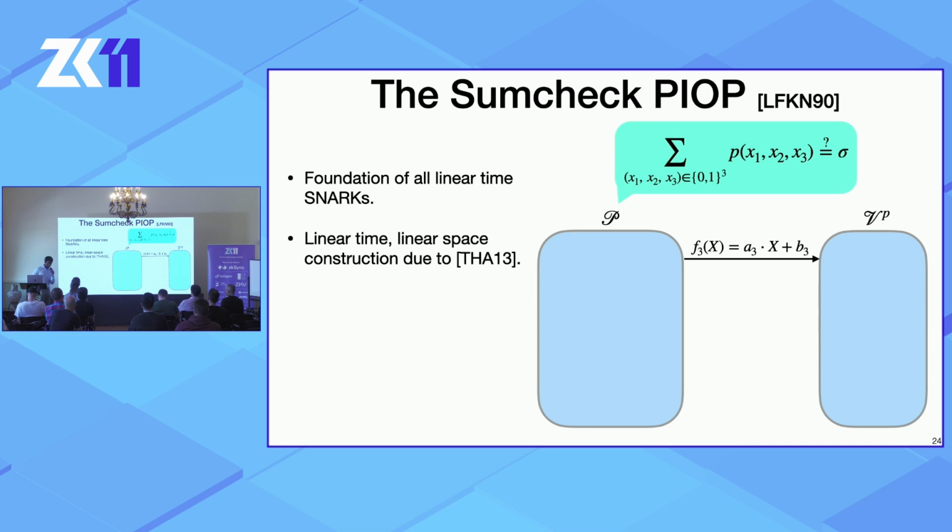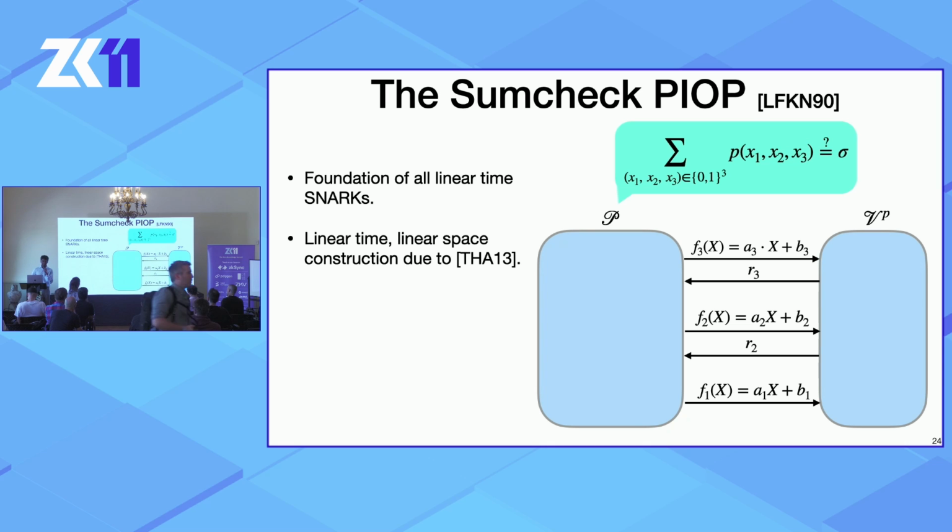So how the prover does this is it sends over some polynomials, and again, the verifier replies with random challenges, and they do this a couple of times. In fact, as many times as there are variables. And luckily for us, it turns out in the sumcheck protocol, the polynomials the prover sends over here are univariate, so they're small and you don't have to commit to them. You can send them out in the open.